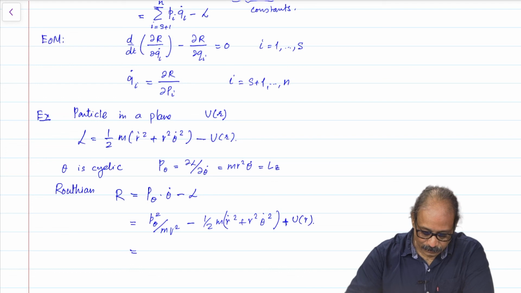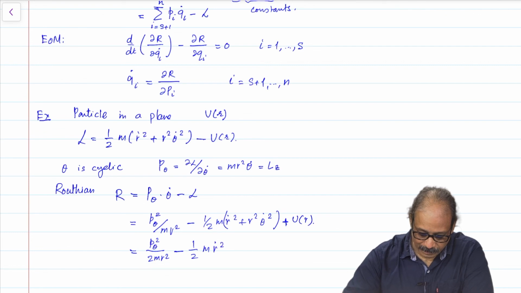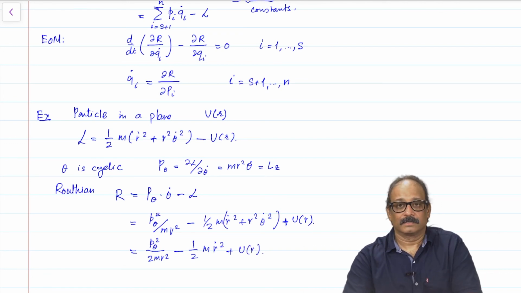This simplifies to p theta square by 2 m r square minus half m r dot square plus U of r. Okay. So, this is your Routhian.